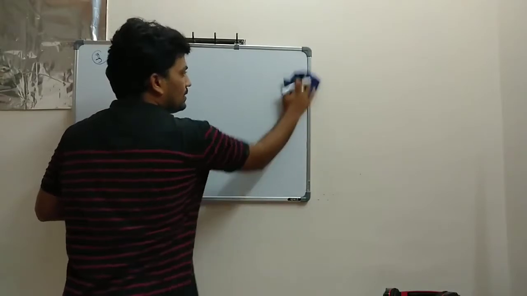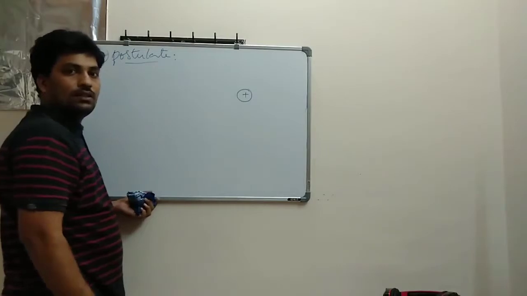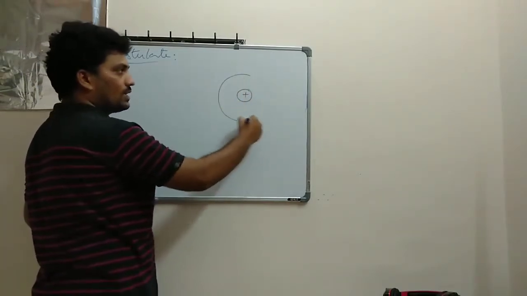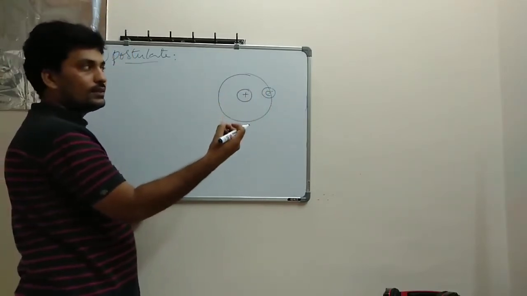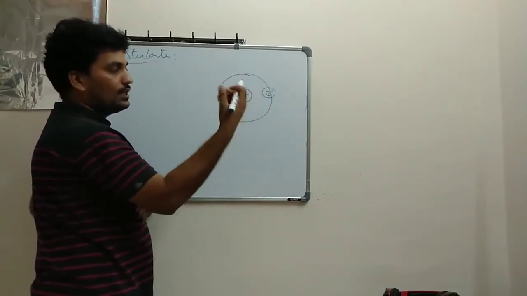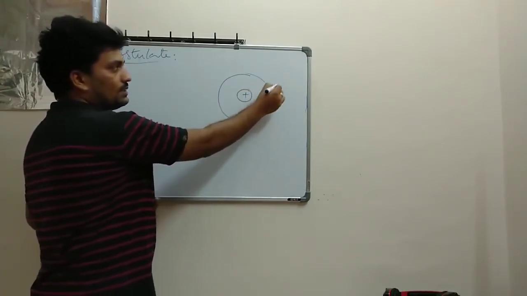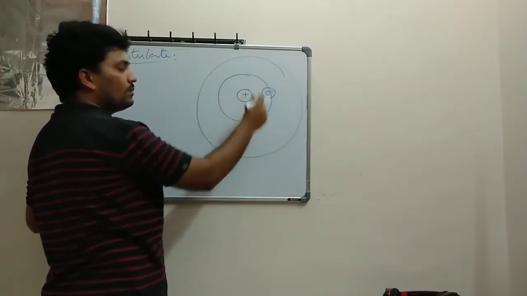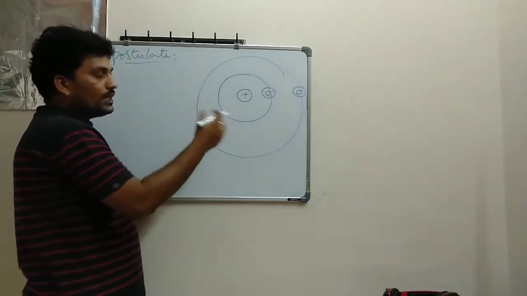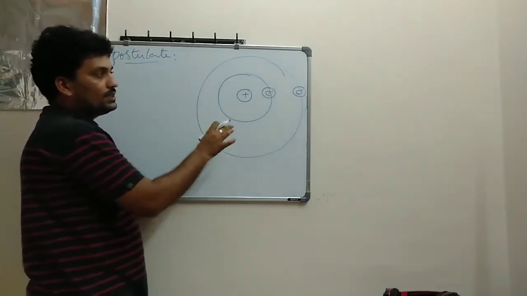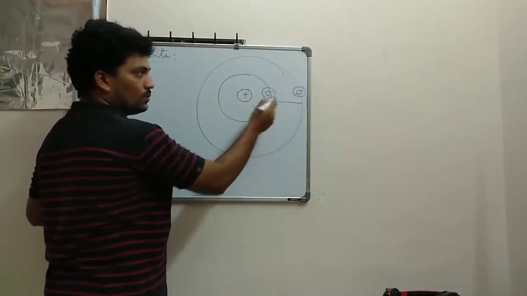You see here, let's suppose this is your center, and around this one electron is revolving. Now this electron collides with some high energy particle like an alpha particle, beta particle or gamma rays. When it interacts, because it got energy, it will move to some other orbit. When it moves to some other orbit, it will be an unstable atom. To stabilize, it will come back to its original position.